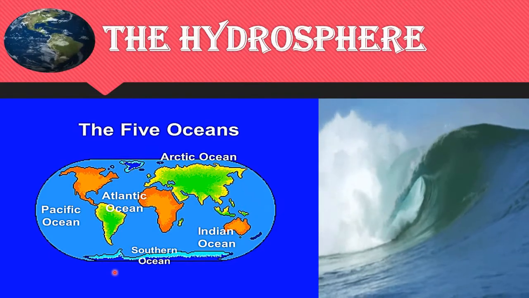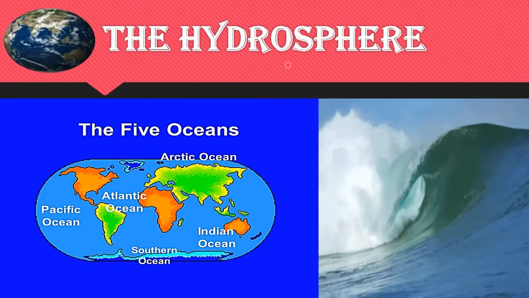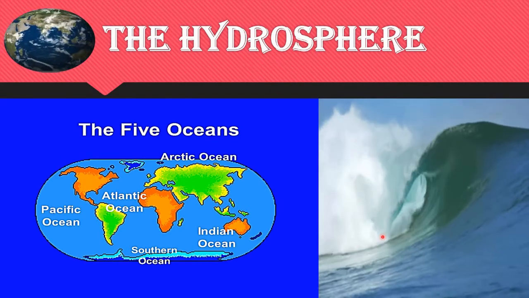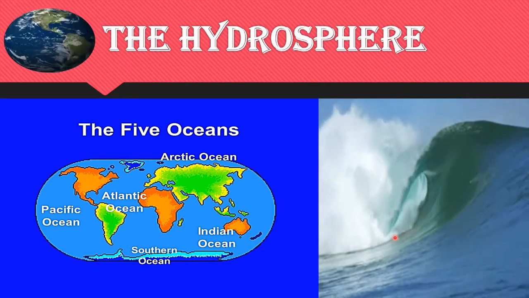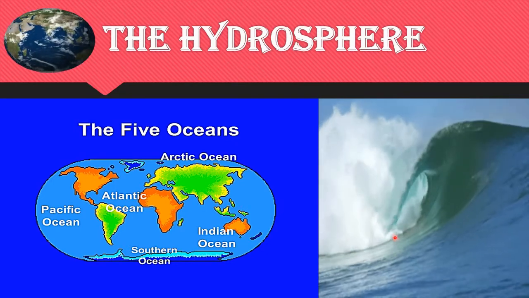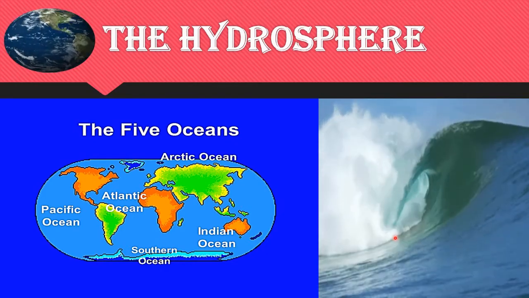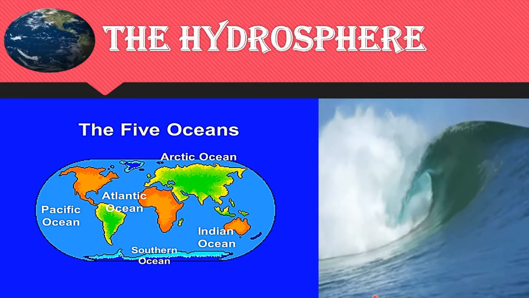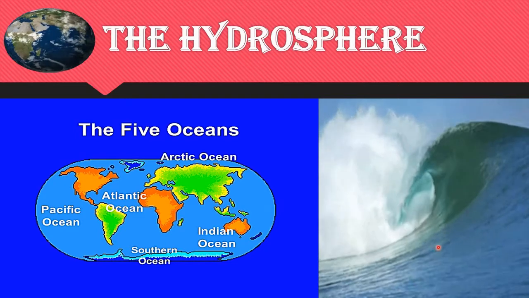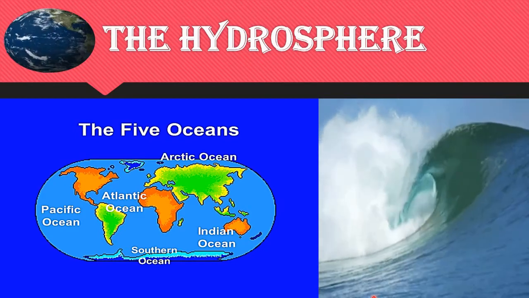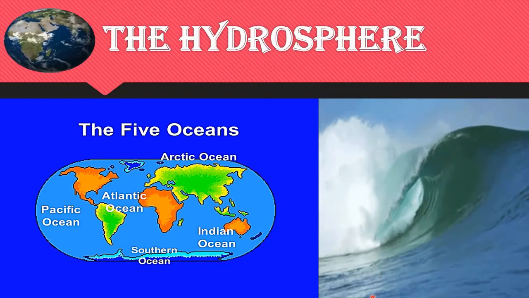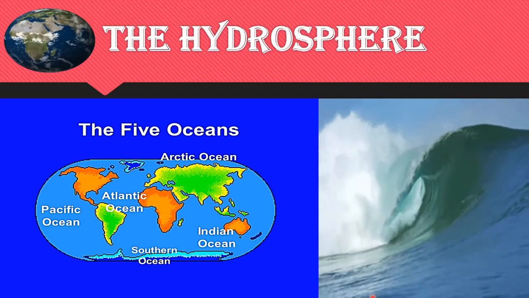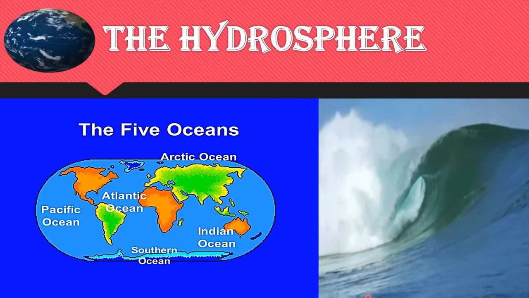Now students, let us learn about the hydrosphere. The hydrosphere is the total amount of water found on Earth. It refers to the water bodies that are found on the Earth's surface. More than 71% of the Earth is covered with water. This water is found in all its forms like ice, water, and water vapor. Running water in the oceans, rivers, and in lakes, ice in glaciers, underground water, and the water vapor in the atmosphere. Then more than 97% of the Earth's water is found in oceans.